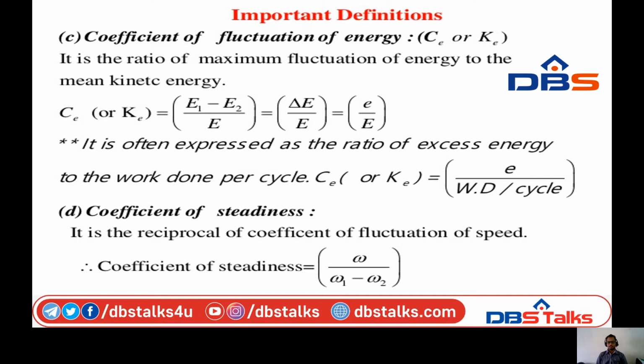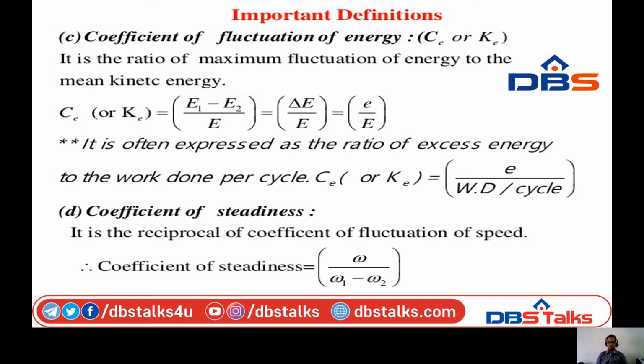So the formula is E1 minus E2 divided by capital E, where capital E is the mean kinetic energy. So delta E by E equals small e by capital E. This is the main formula for fluctuation of energy. If it is the ratio of excess energy to the work done per cycle, it is also known as the coefficient of fluctuation of energy, that is, small e by work done per cycle.